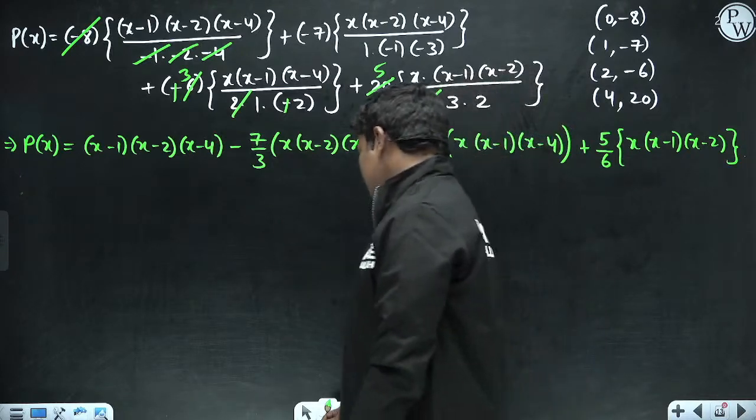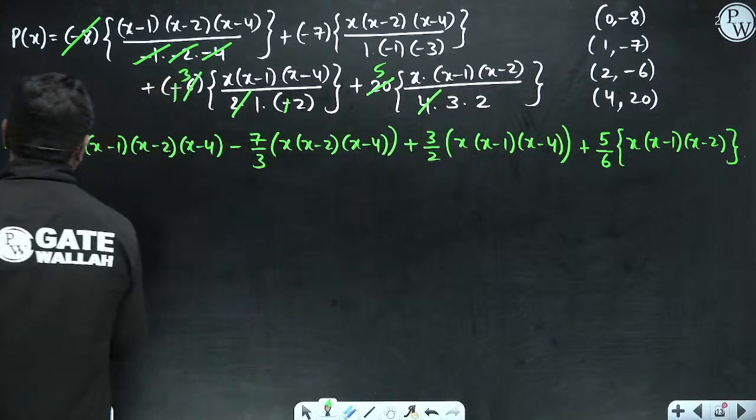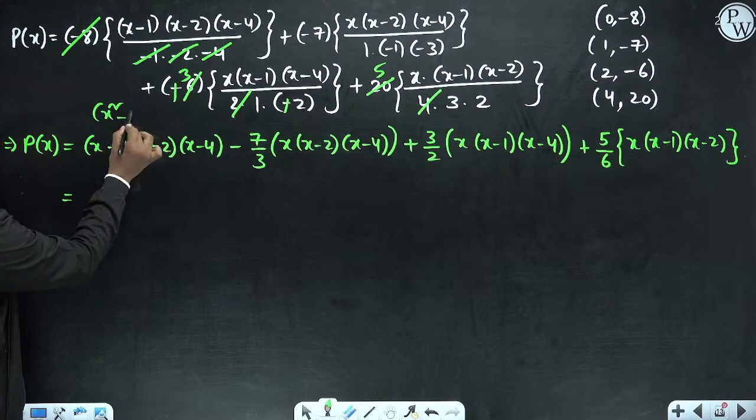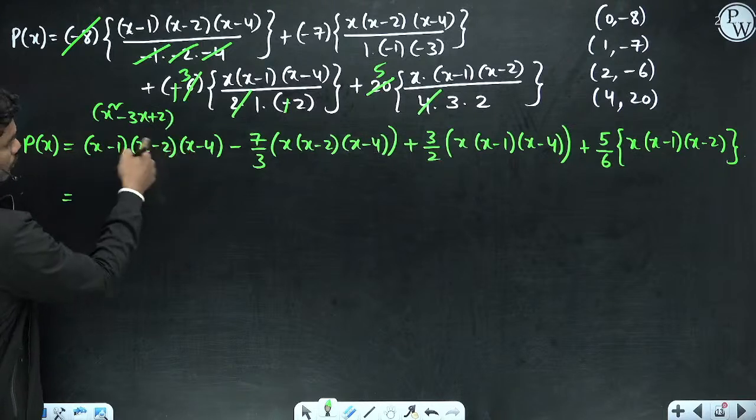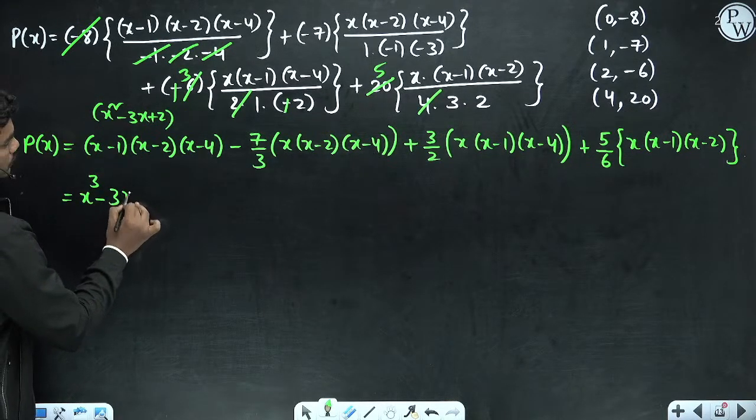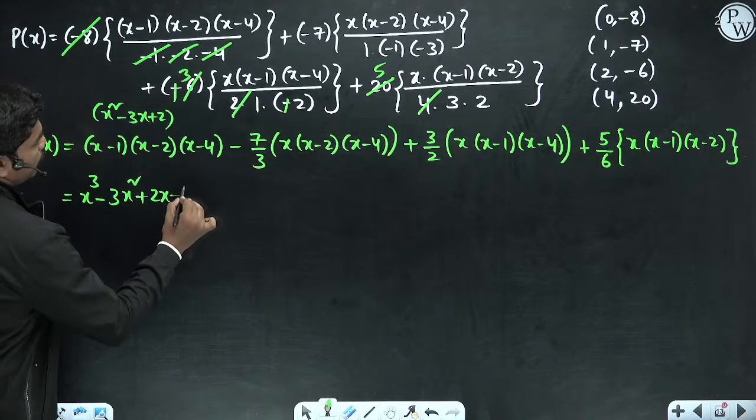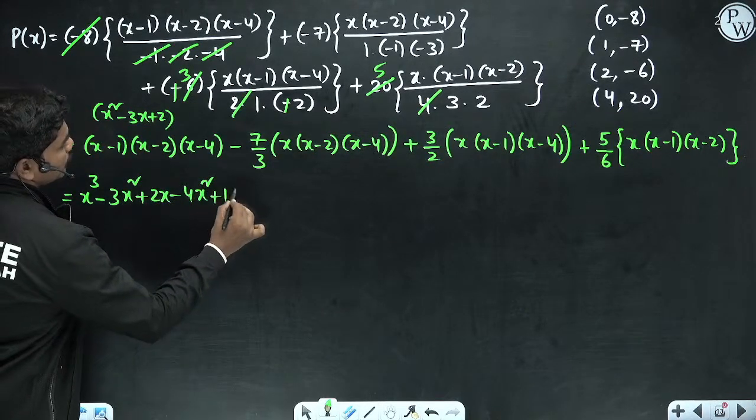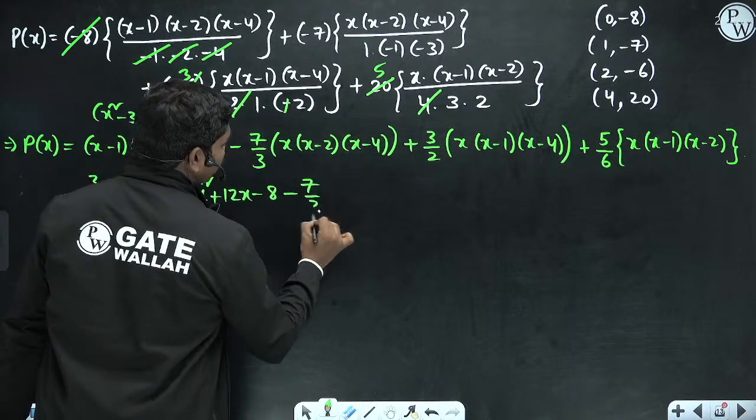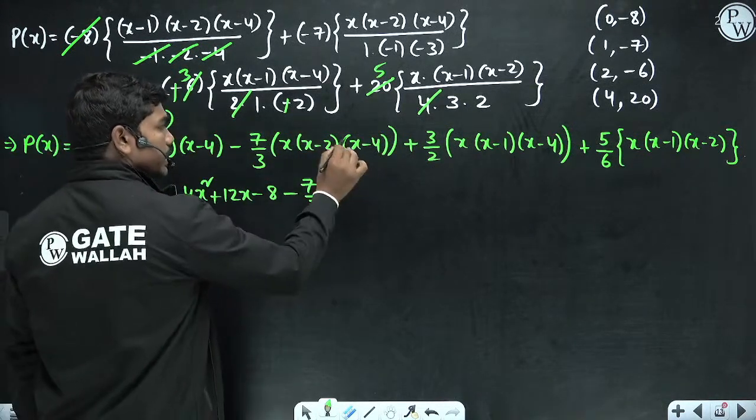Okay, so if you simplify directly, then let's see what comes out. The product of x square minus 3x plus 2 and the other factor: if you multiply, you get x cube minus 3x square plus 2x minus 4x square plus 12x minus 8. Then minus 7 by 3 times the cube of this equation, x square minus 6x plus 8.